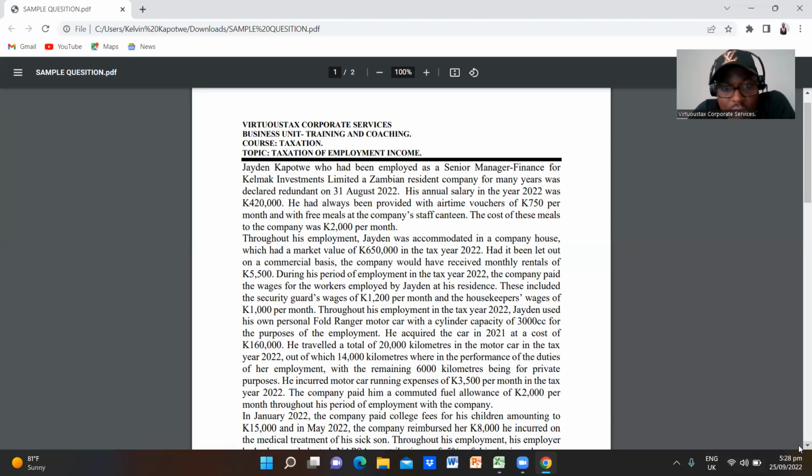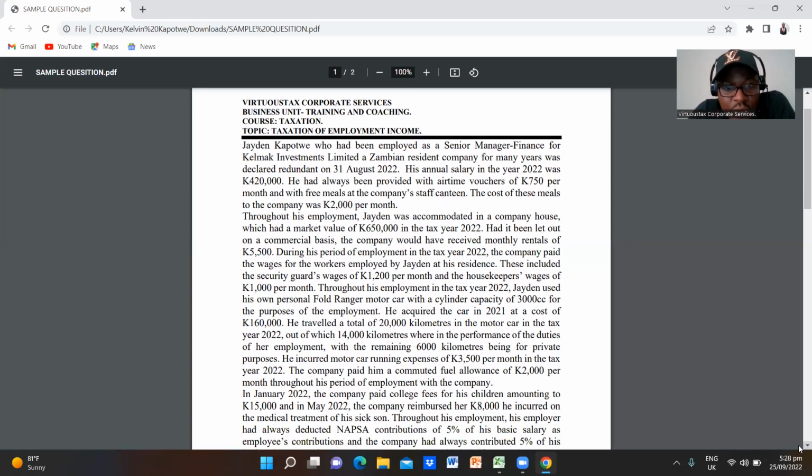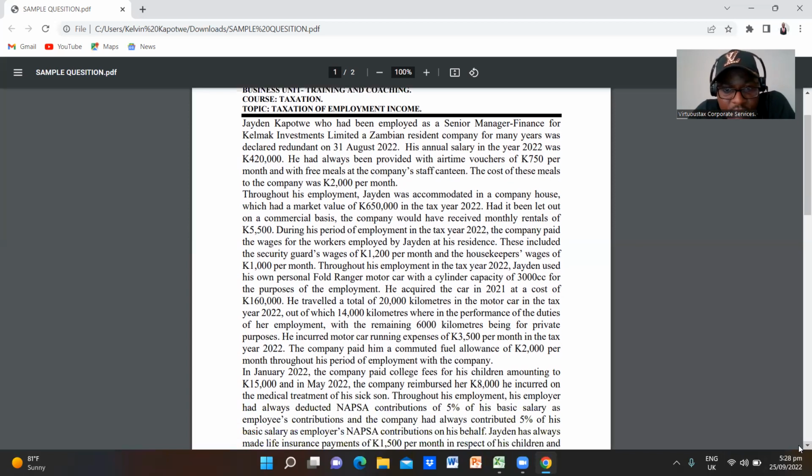All right, so out of which 4,000 kilometers were in the performance of the duties of his employment, with the remaining 6,000 kilometers being for private purposes. So he incurred motor car running expenses of 3,500 per month in the tax year 2022. The company paid him a commuted fuel allowance of 2,000 kwacha per month throughout his period of employment with the company.